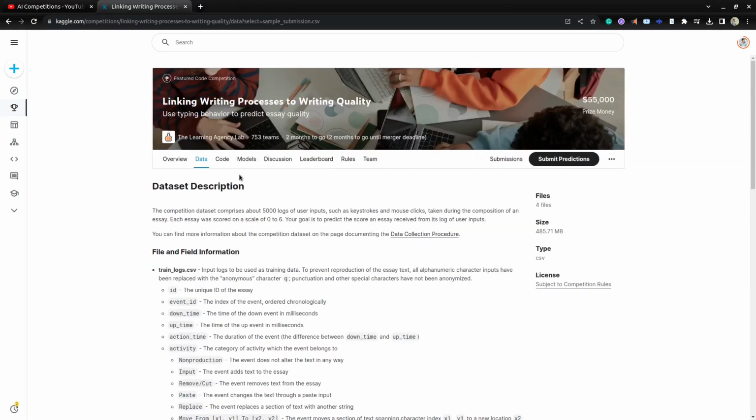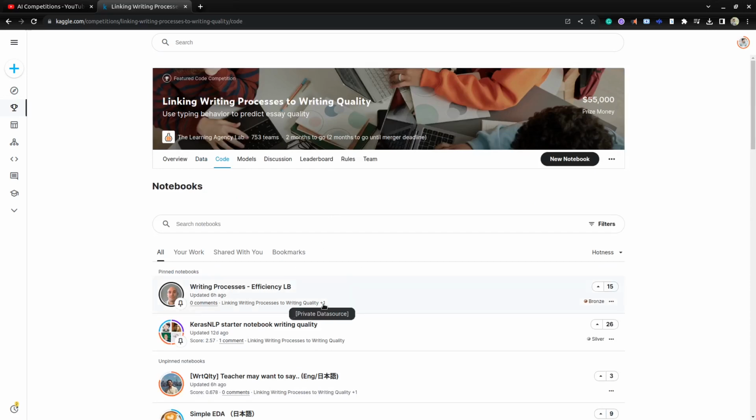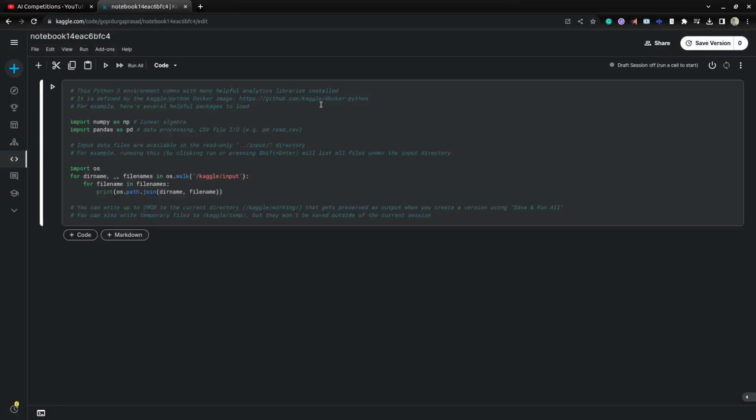Okay, we'll get started. Here you can see the publicly available notebooks others have shared. If you want to get started, just click on New Notebook. It will launch a new notebook in Kaggle notebooks. This is like your Jupyter environment, and if you have used Google Colab previously, this is similar to Google Colab. First we need to start this notebook. Just click here, and it will assign a Jupyter server for you. Once it's assigned, you can rename your notebook here. I'm renaming this as writing quality baseline.